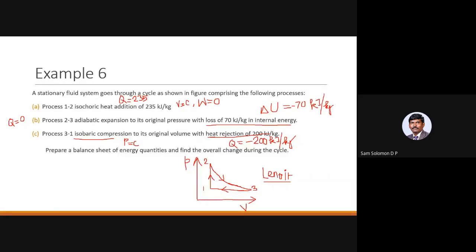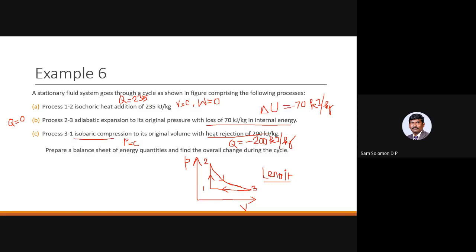So because they have used the word adiabatic, Q is 0, and they have said the loss of internal energy is minus 70. So Q equal to delta U plus W. So W23 is Q minus delta U. So 0 minus of minus 70 will become plus 70. So work done in the second process is plus 70 kilojoule per kilogram.